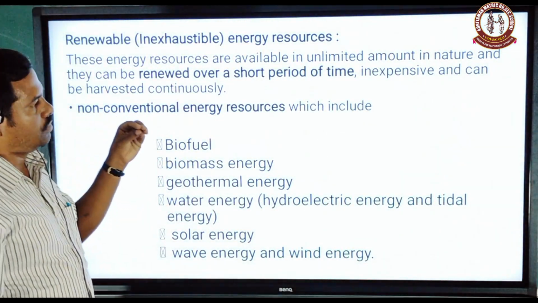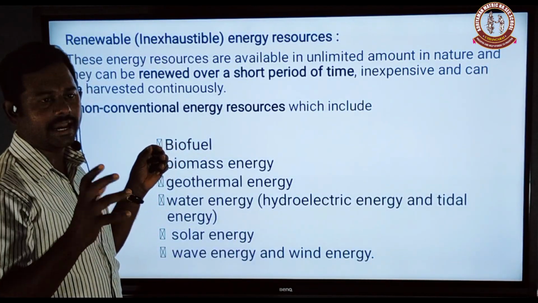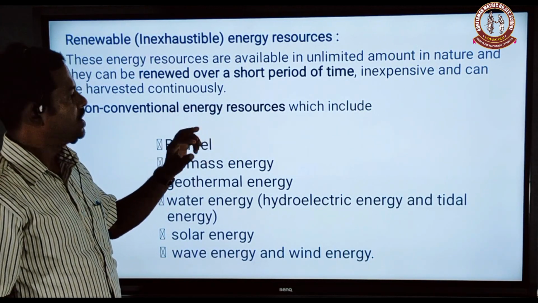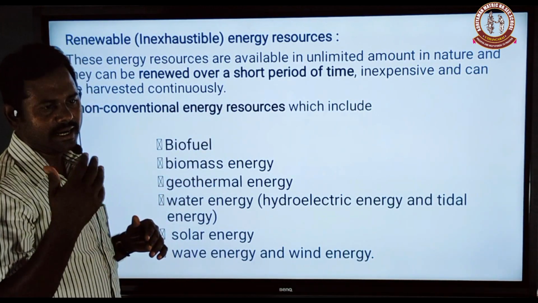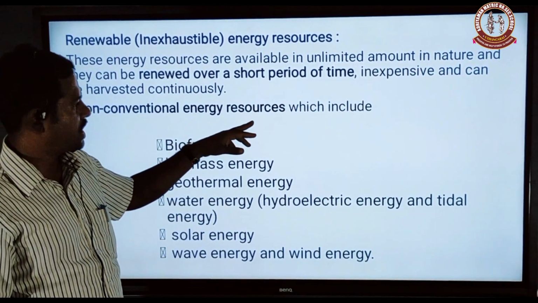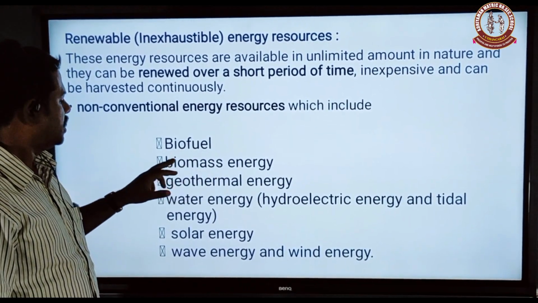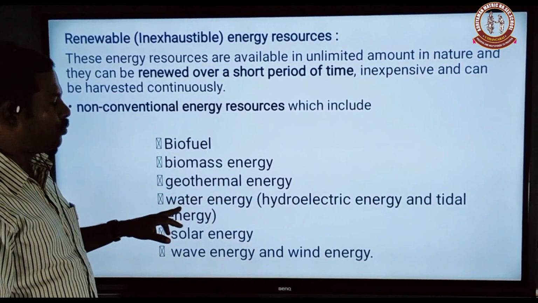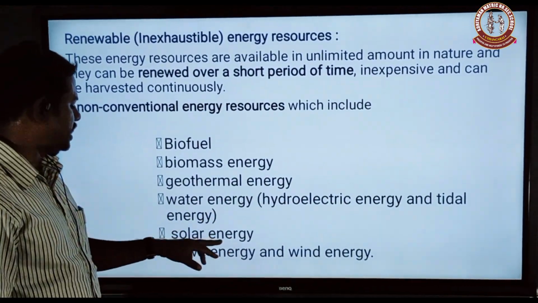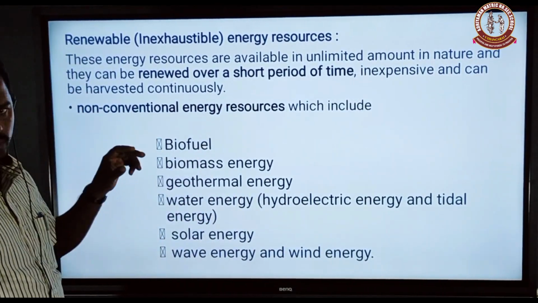Non-renewable means that in a short duration the energy is used and is not replaced. But with renewable resources, the energy is used and we get the energy again. The non-conventional energy resources include biofuel, biomass energy, geothermal energy, water energy, hydroelectric energy, tidal energy, solar energy, wave energy, and wind energy. So, the biofuel.